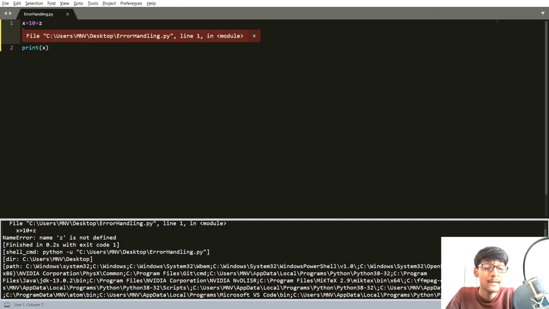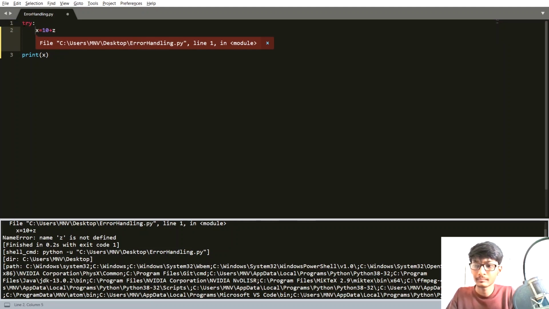First I will explain the try statement in error handling. So let's create a try statement. Whenever you are not sure whether some line of code will execute properly or not, whether it will give an error or not, that time you can add this line of code inside your try statement. Now I am going to create an except statement,